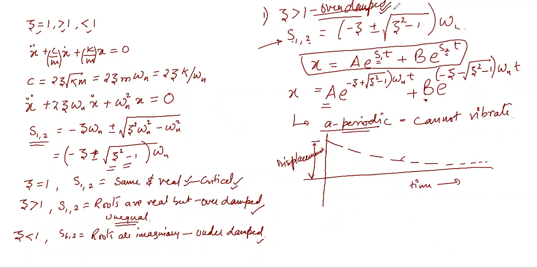Now class, moving to the next one. This is important, please listen properly. If I say the value of zeta is less than 1, it is defined as the under damped condition.